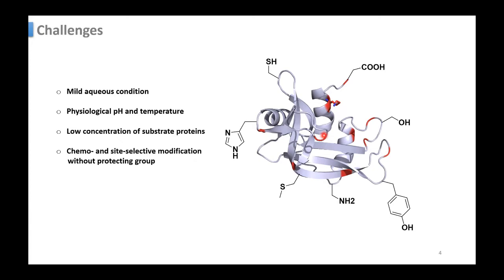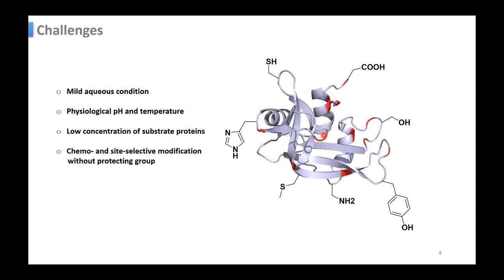So you have to use something that is very reactive and specific to that histidine and lysine moiety, and that can react even at lower concentration. And lastly, there should be chemoselectivity and site selectivity. It should only react with one histidine or lysine, so that only one histidine or one lysine gets modified.